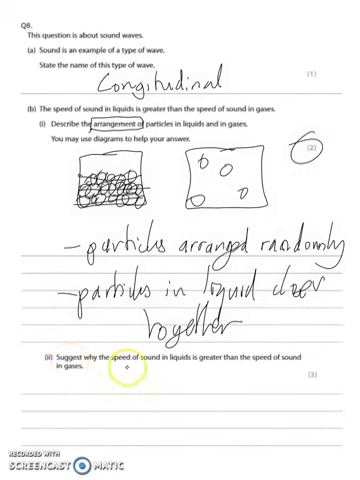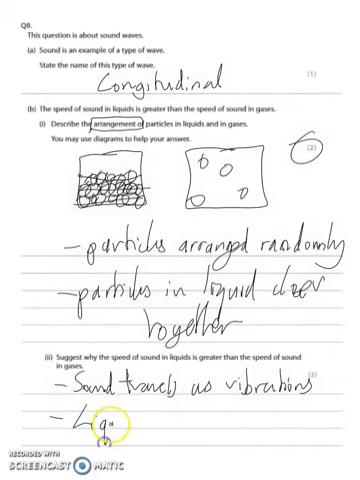So then we're going to suggest why the speed of sound in liquids is greater than the speed of sound in gases. So first of all, how does sound travel? Sound travels as a vibration. So how are those vibrations traveling? Well, they travel when they hit a particle that's next to them. So they have to pass on the vibrations by colliding with the next particle. So because liquids are closer together, the particles in liquids are closer together, they pass along the vibrations more effectively.